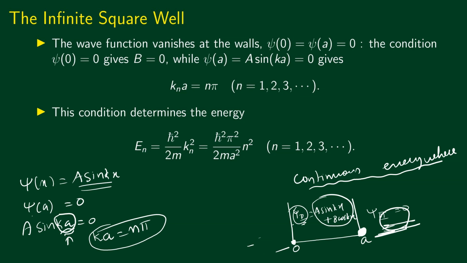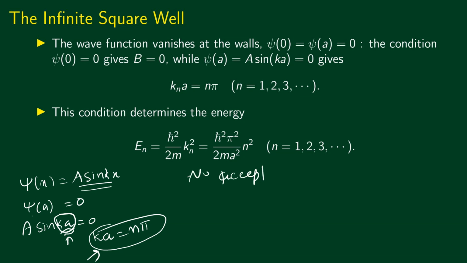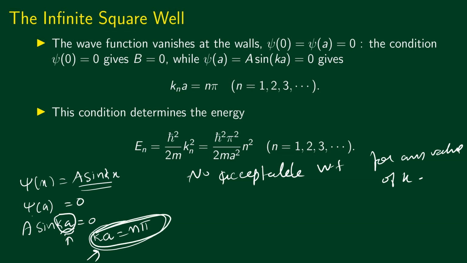This means that we don't have a physically acceptable wave function for all values of k. Only for certain values of k that satisfy this particular condition do we have a physically acceptable wave function.